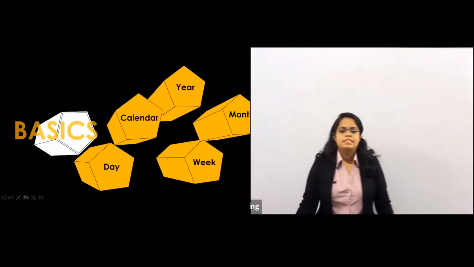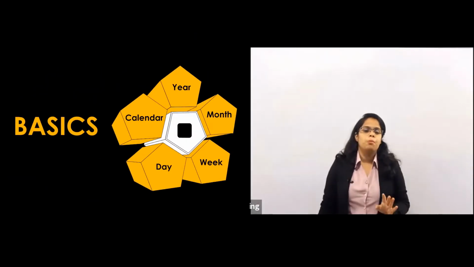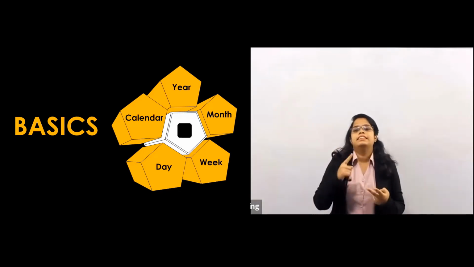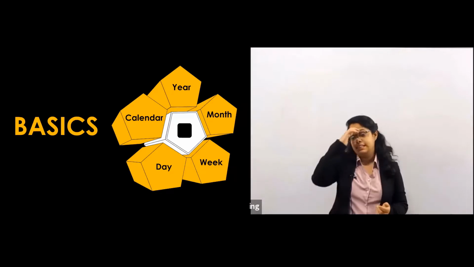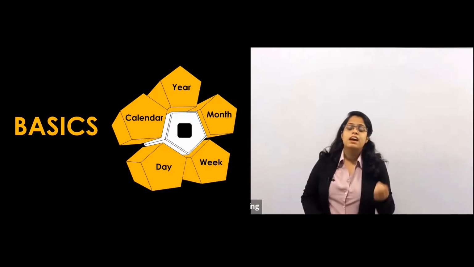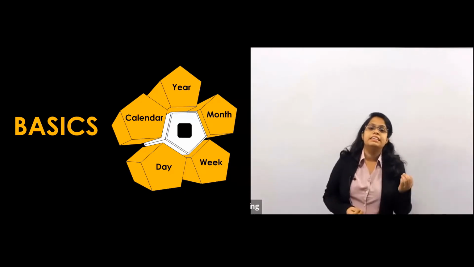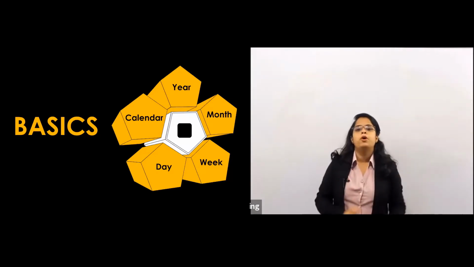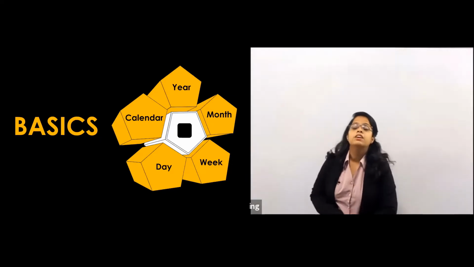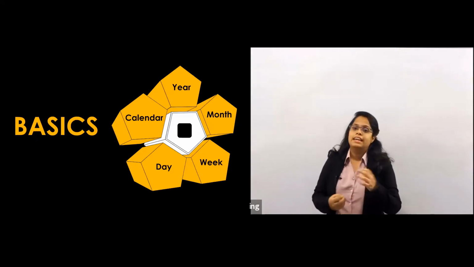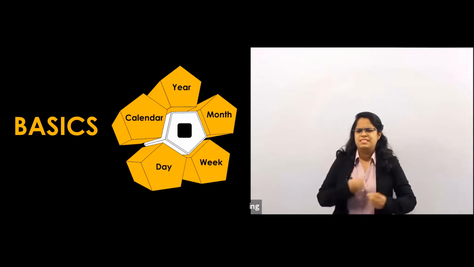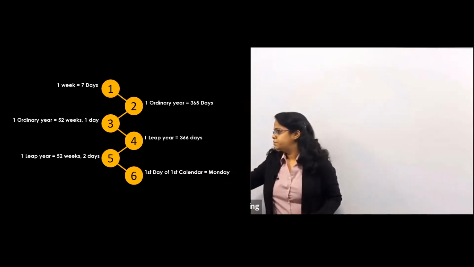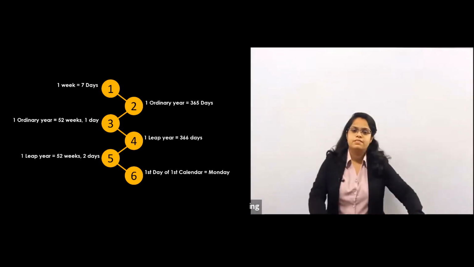As we have seen the basics, we are taking a quick recap. In the calendar there are years, in a year there are 12 months, then there are weeks and days. How many weeks are there in a year? Whether it is an ordinary year or a leap year, there will always be 52 weeks. And of course in a week there are 7 days. These are the basic things which we always see in the calendar. So 1 week is equal to 7 days.